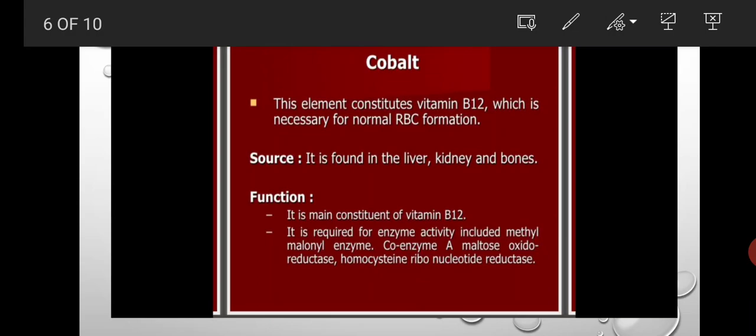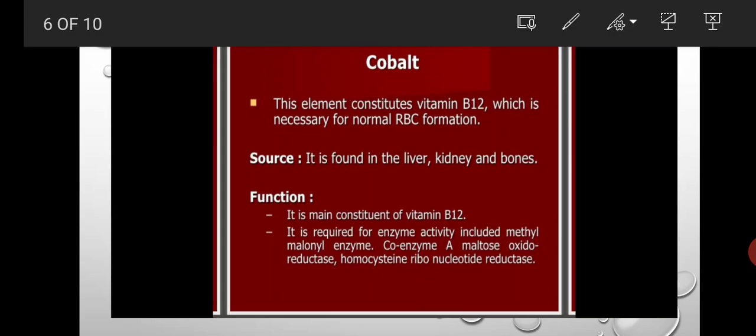Cobalt is present in vitamin B12, and that vitamin B12 is necessary for RBC formation.